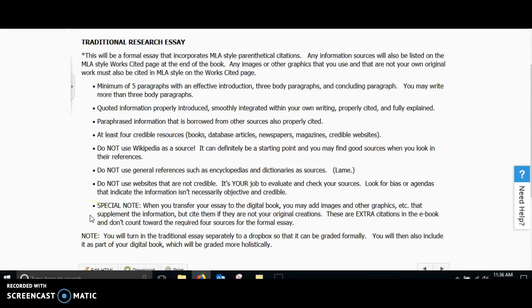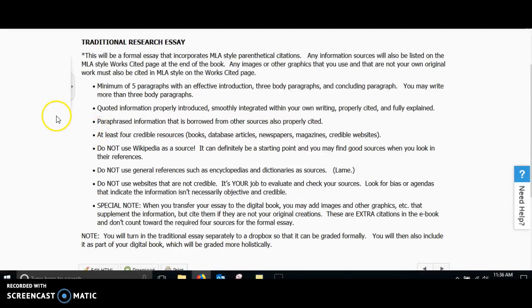And then make sure that when you're transferring your essay to your digital book, you may add images and graphics, etc., that supplement the information, but you need to cite them. I should not see the images in your traditional essay when you're submitting it on a Word document, but you can add them when you are creating your digital book. You're going to turn in your essay separately to a Dropbox so it can be graded formally. Then you will also include it in your digital book, where it will be graded more holistically.